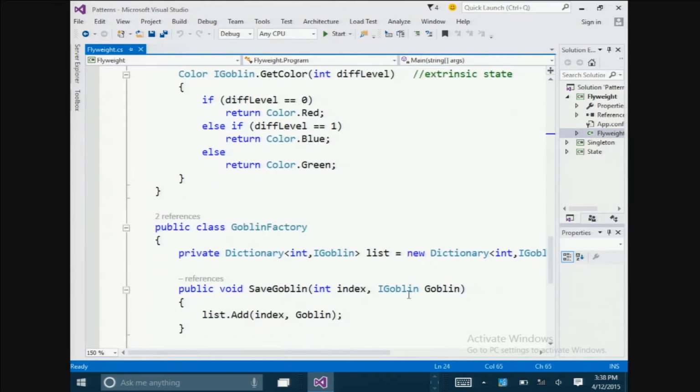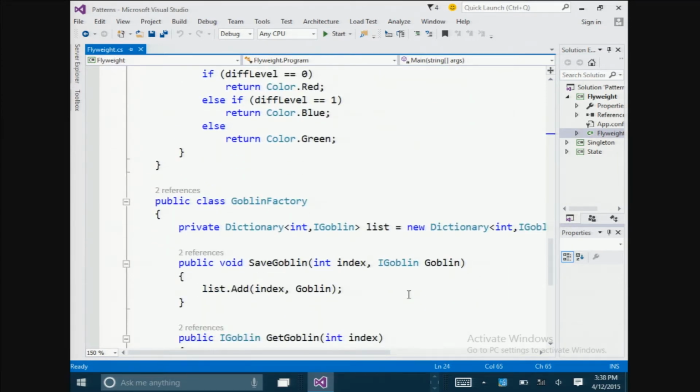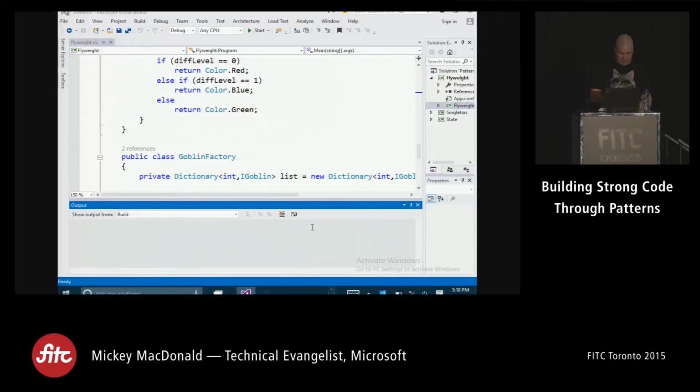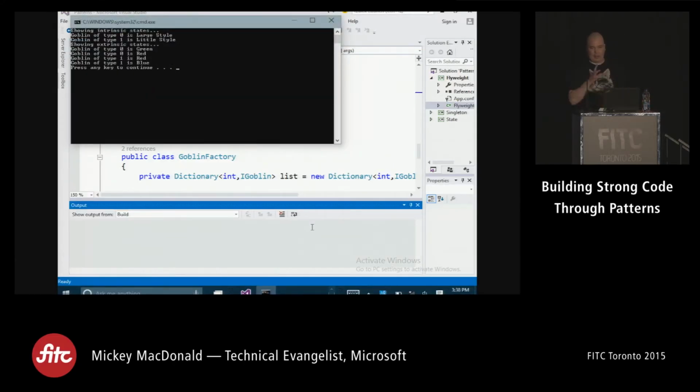So I'm just going to fire this up and show you really quickly what happens here. I know it's a very, very toy example, but it proves my point. Right off the bat, we create two goblin types. We create a large and a little, and we store that up in memory. So that's our mesh, our animation, all that stuff.